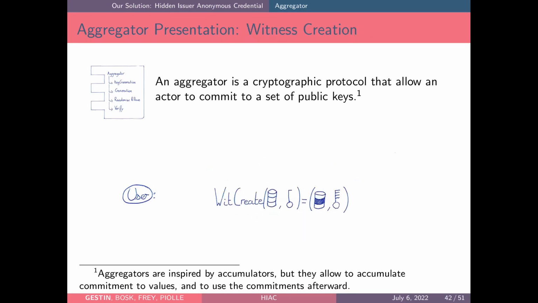When Alice knows that the aggregator is valid, she can use this randomize function to randomize the public key of the issuer of her credential, and she uses the aggregator to produce a proof that this randomized key belongs to the set of public keys the verifier trusts.